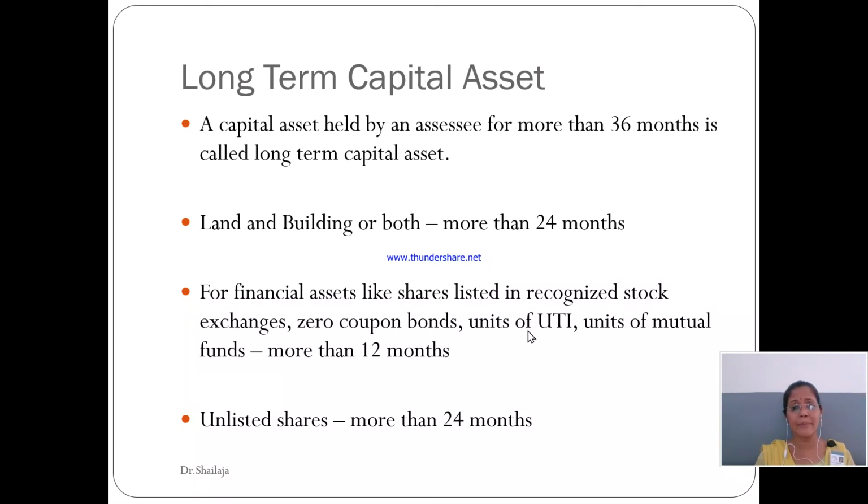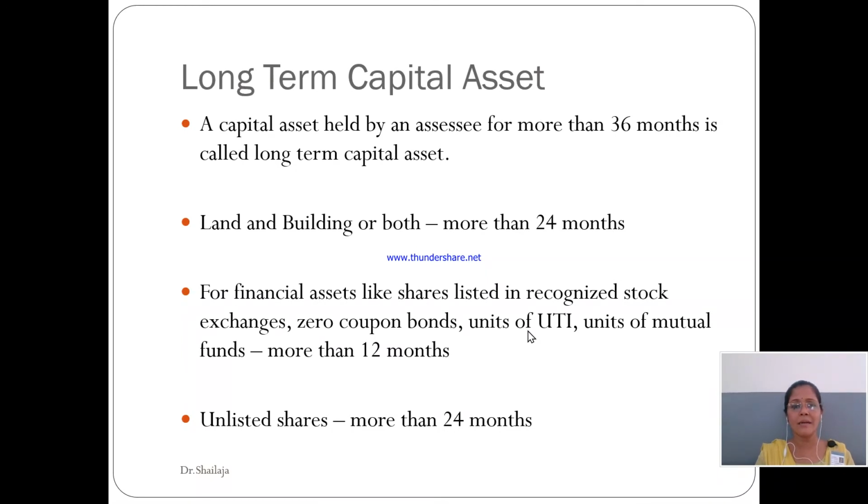For financial assets, specifically the listed securities, zero coupon bonds, units of UTI and mutual funds, if you are holding it for more than 12 months, it will become a long-term capital asset. And for unlisted securities, if you are holding it for more than 24 months, it would be a long-term capital asset. In general, a short-term capital asset is an asset which an assessee is holding for not more than 36 months, and a long-term capital asset is an asset which has been held by an assessee for more than 36 months.